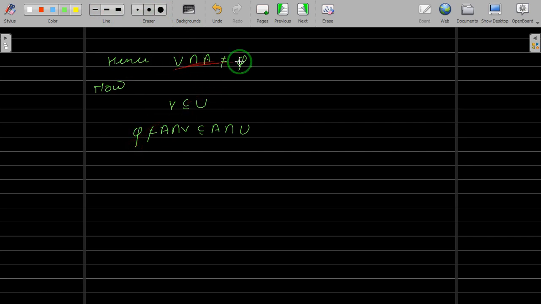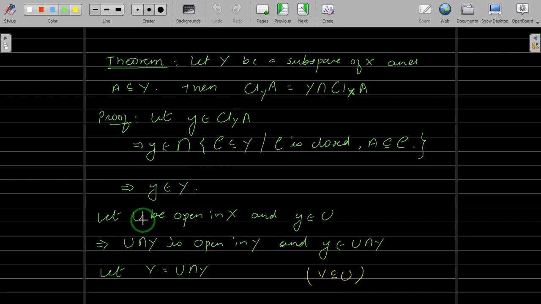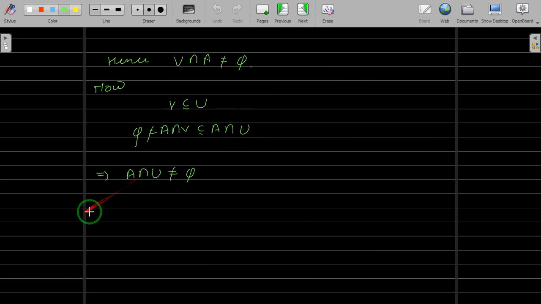This is what we have proved. V intersection A is non-empty, so this implies A intersection U is non-empty. And what is U? We have taken some open set U which contains y, and we showed that it intersects A, and that implies y belongs to the closure of A in X.